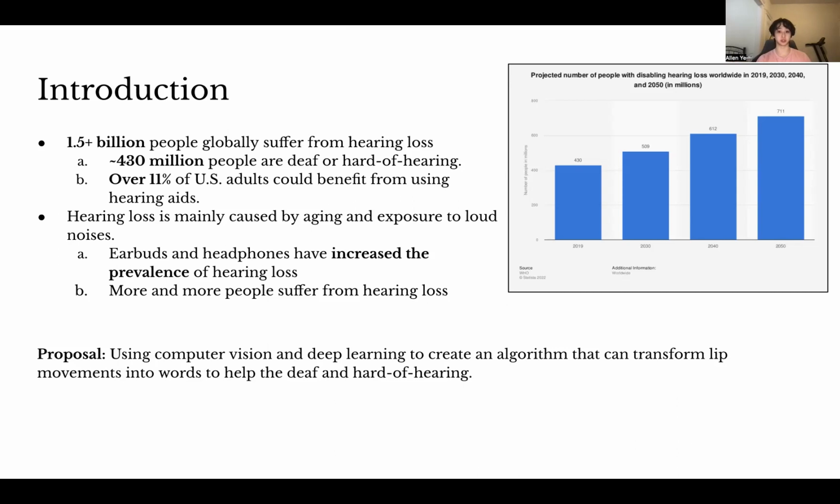worldwide in future years. So my proposal is to use computer vision and deep learning to create an algorithm that can translate lip movements into words to help the deaf or hard of hearing.